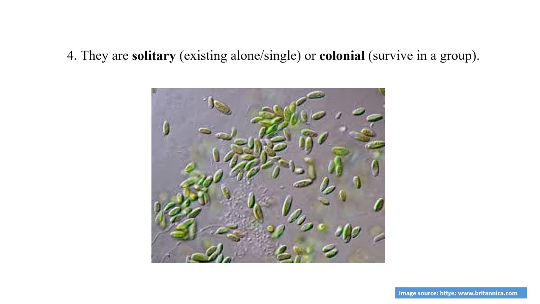Protozoan animals survive as single or alone, or sometimes they live in a colony. Suppose some organisms live in a single form, so they are called solitary organisms, while whenever a group of protist animals live in a group, they are called colonial animals. So protozoan animals occur in solitary form as well as colonial form, meaning they survive alone in the environment as well as in the form of a group of organisms.